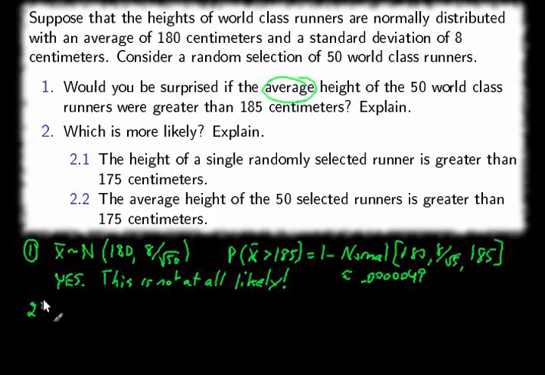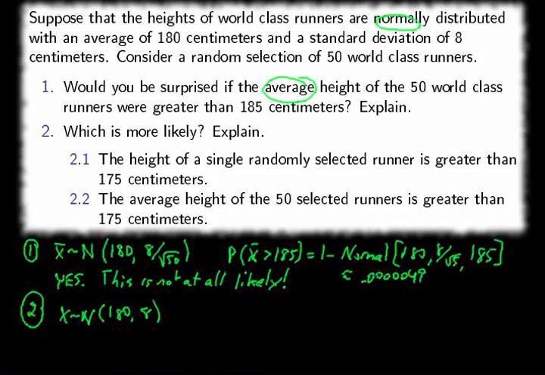Number 2. Which is more likely? The height of a single randomly selected runner being greater than 175, or the average height of 50 selected runners being greater than 175? Well, x, the underlying distribution, was also normal. It says it's normally distributed with an average of 180 and a standard deviation of 8.